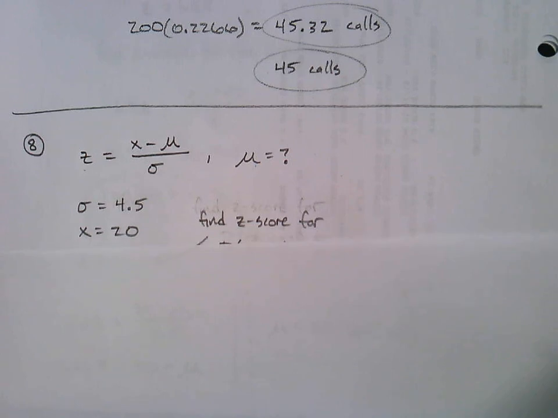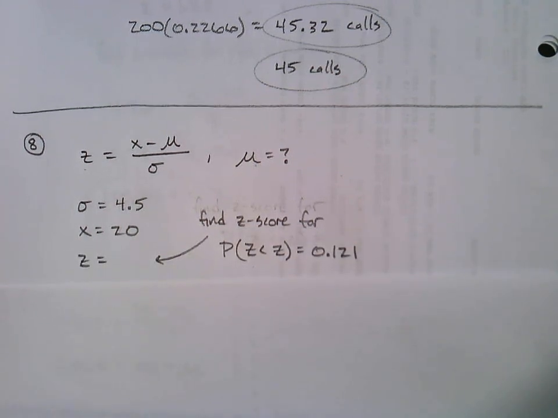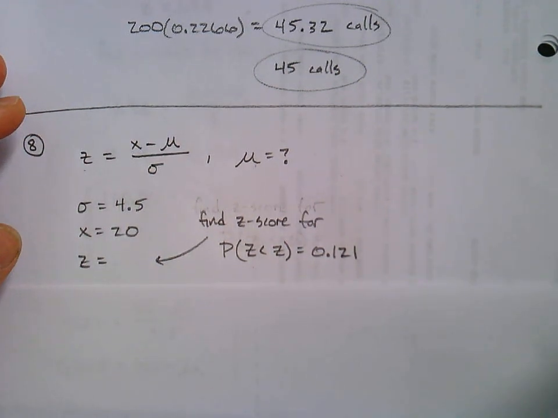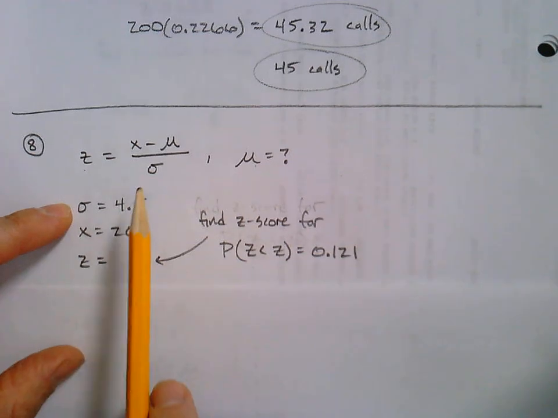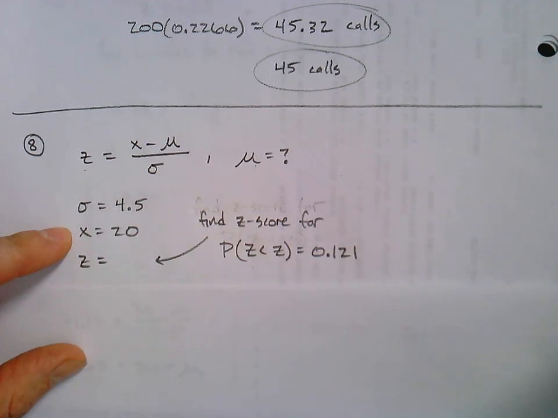Okay, so here's what's going on. Let me just reveal all of this. As we read the problem, it says the standard deviation, 4.5. So right away, we know the standard deviation that we're going to plug in. It says something about a percentage of new cars that get less than 20 miles per gallon.